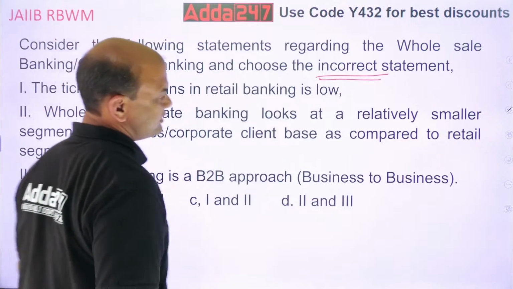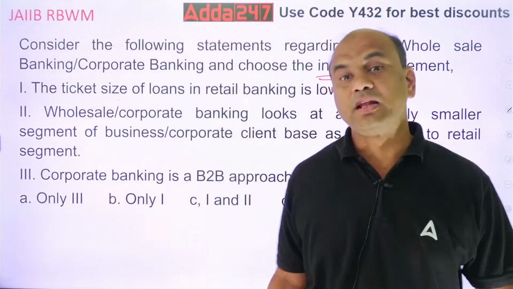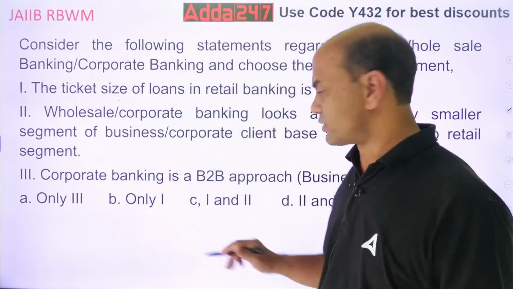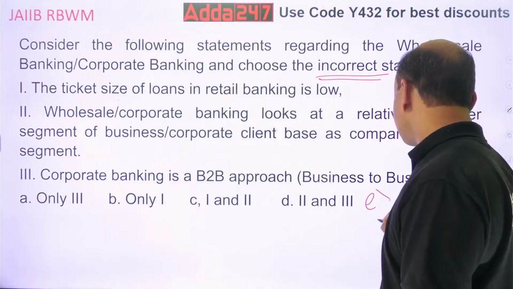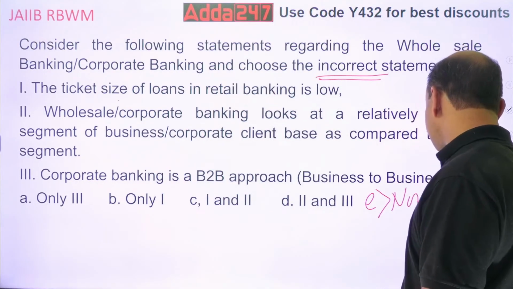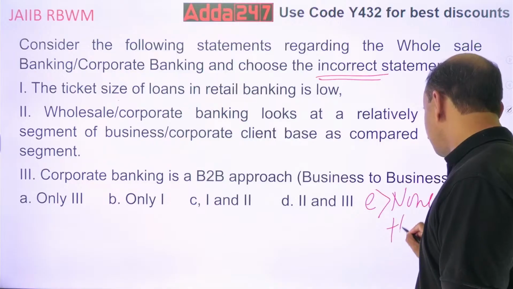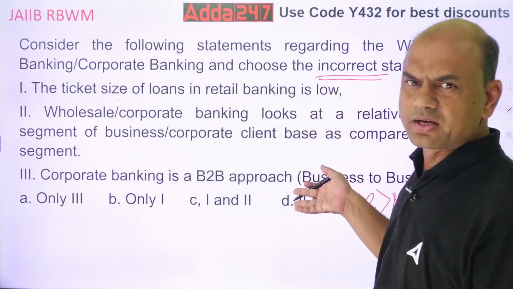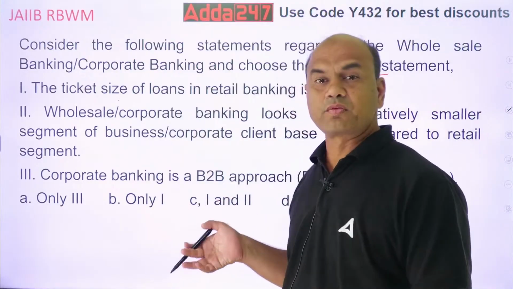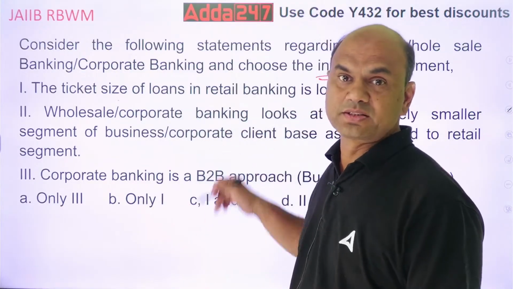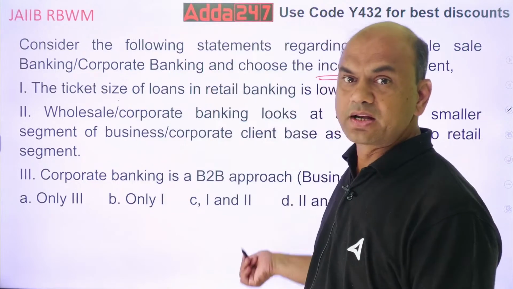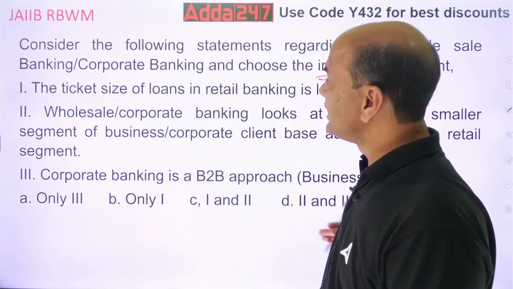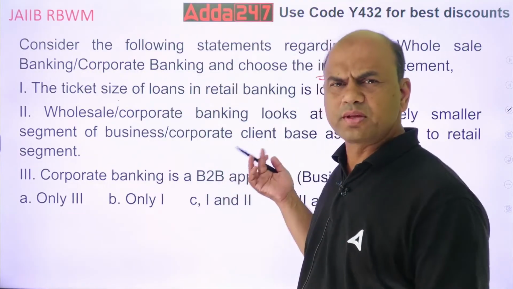So the answer is none of these. All are true. All are correct. So the answer should be none of these. That's why I said trust yourself. If you feel all of them are correct, then write it, all of them are correct. Why are you trying to find the answers within this? That's why deliberately I didn't give this. I wanted to check the confidence level. See, the answer is E. None of these. All of them are correct.